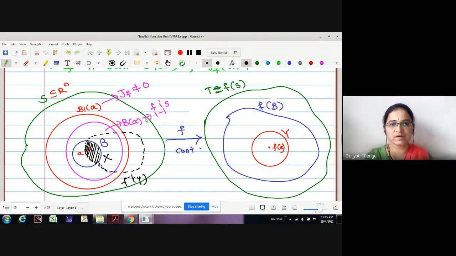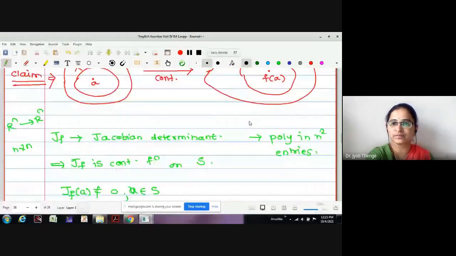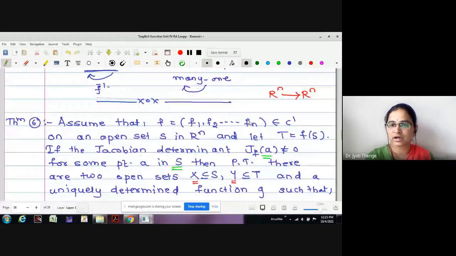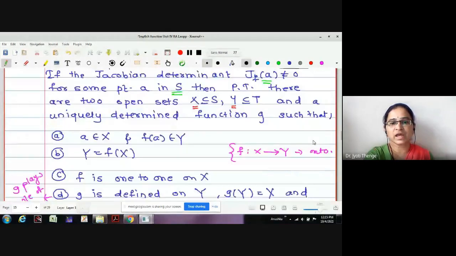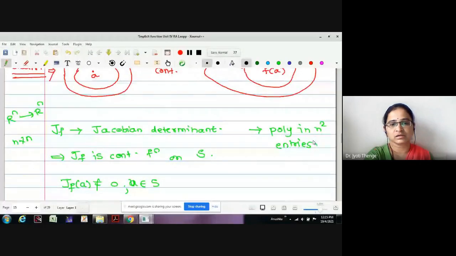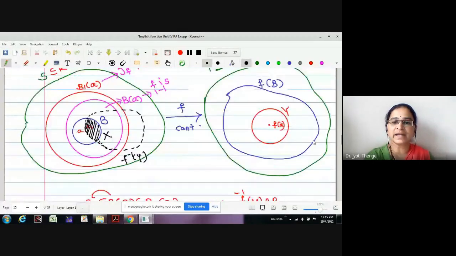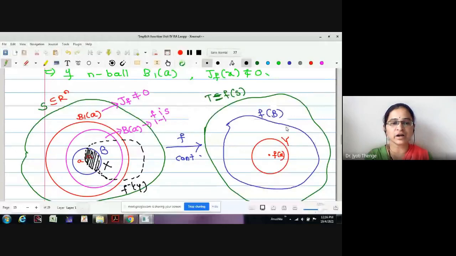Let me start from the first point. S is the open set. S is the domain of our function here. T is given to be its range. It is in the statement itself. Look at this. T is given to be f of S. Therefore, S is the domain and T is the range of the continuous function.